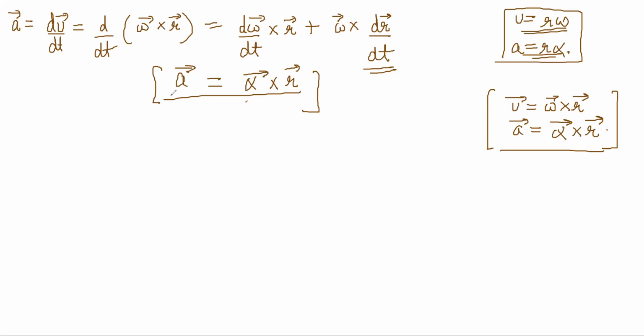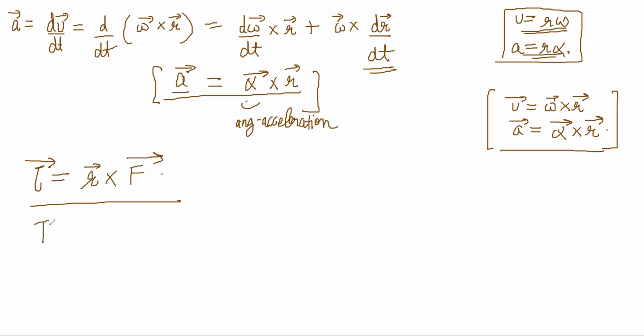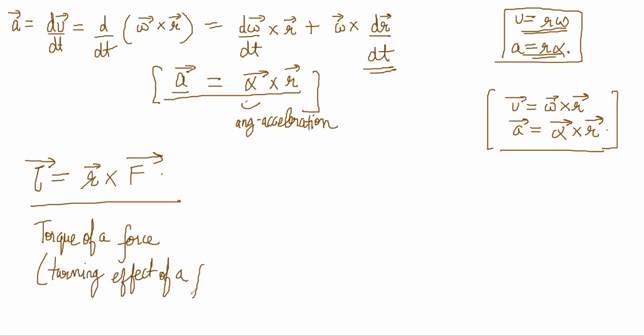So we have seen this is acceleration, this is angular acceleration, and similarly angular velocity and stuff. So we have also seen what is the meaning of torque. Torque is equal to R cross F. So torque of a force, or basically the turning effect of a force, is equal to R cross F.